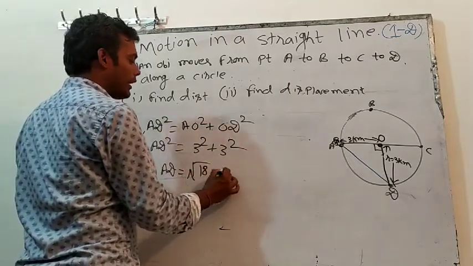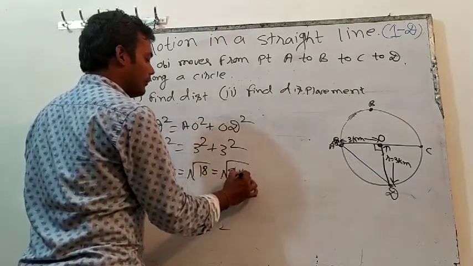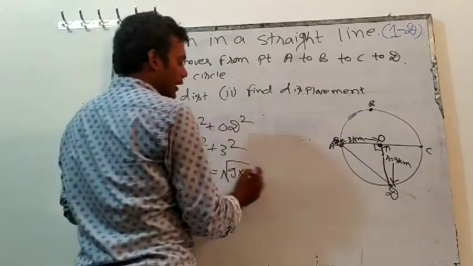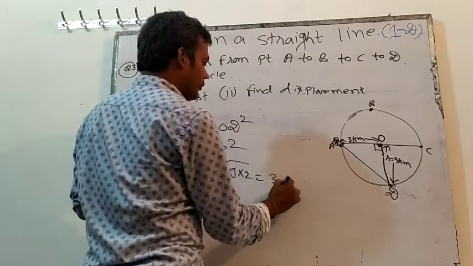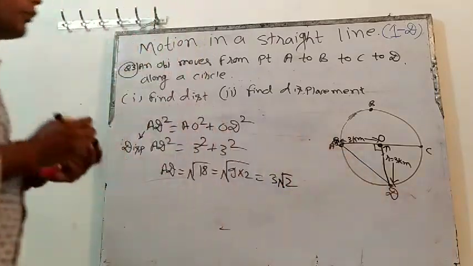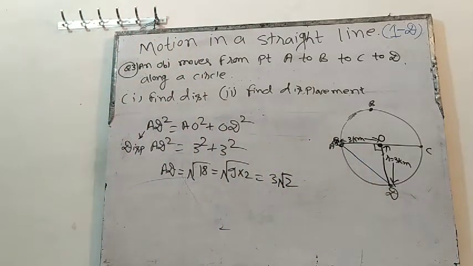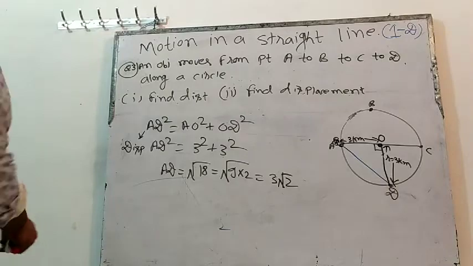Root 18, can we write it like this? 9 into 2, 9 into 2 is also 18. And root 9 is 3. So this will be 3 root 2. What will be the answer? 3 root 2. This will be the answer for the displacement. Is it clear? Write it fast, or take a screenshot of it.